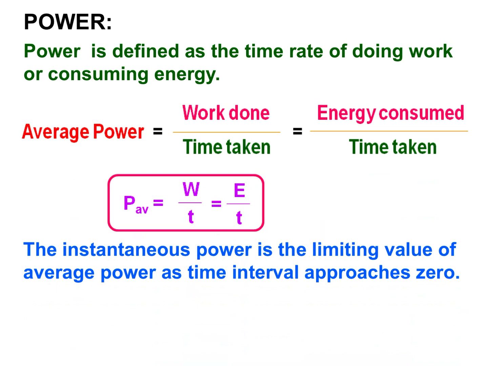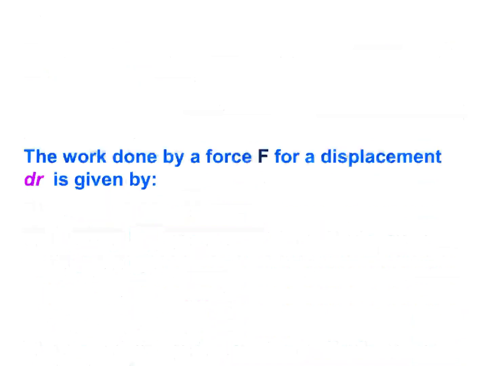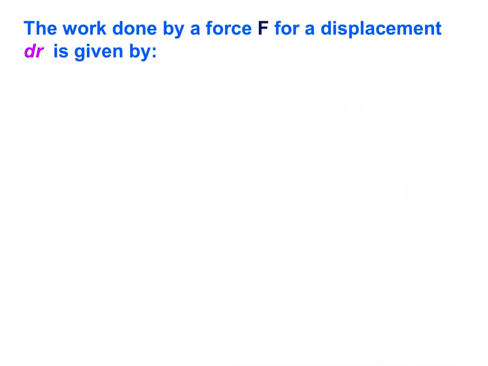The instantaneous power is the limiting value of average power as time interval approaches 0. So it is written as P is equal to dW upon dt. The work done by a force F for a displacement dr is given by, for small displacement dr, small work done dW is equal to F dot dr. It is the dot product of force and displacement.